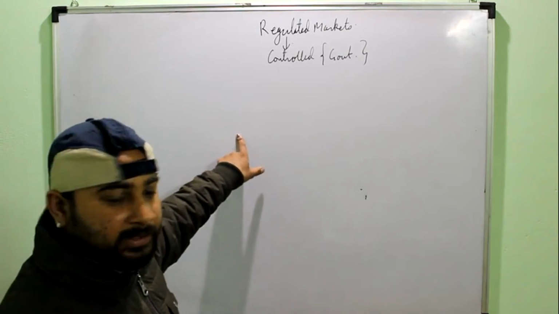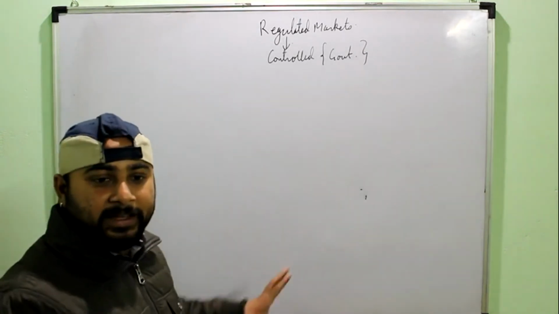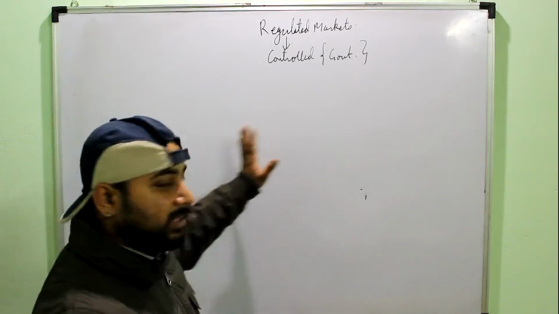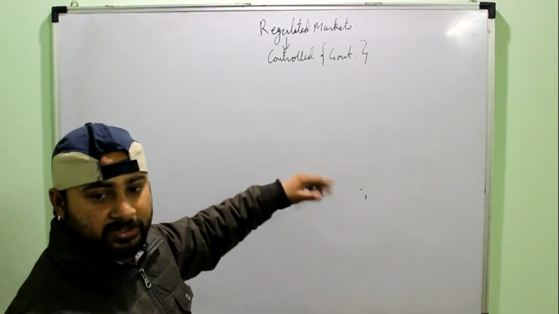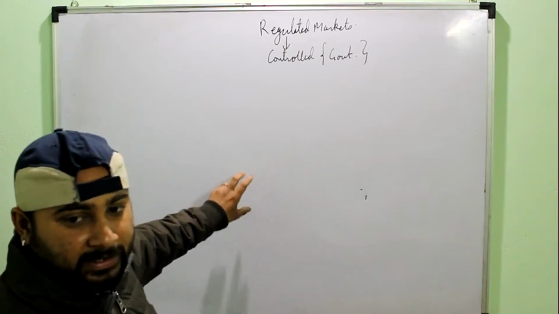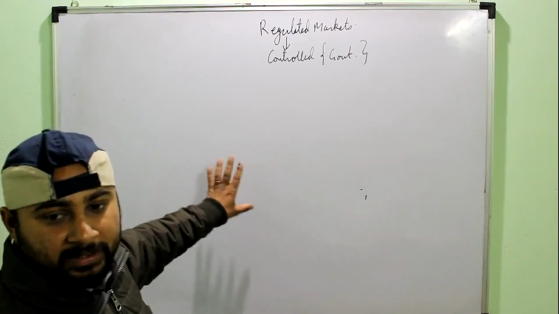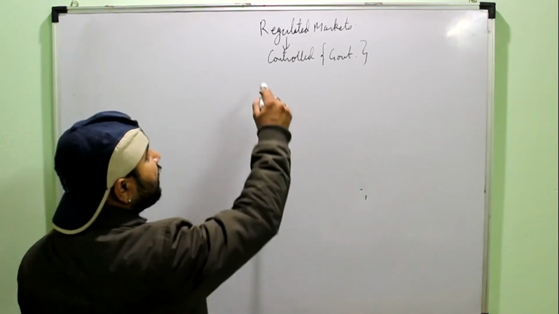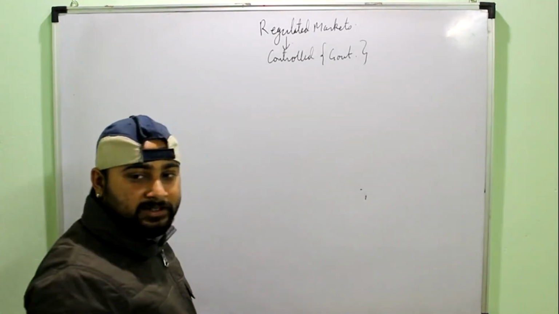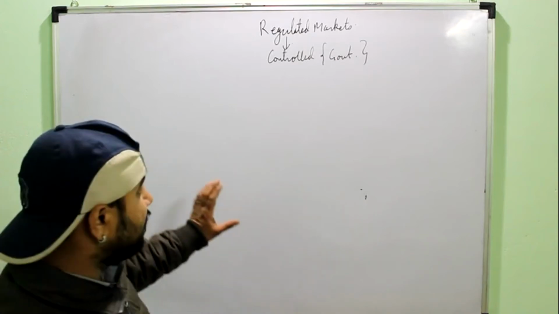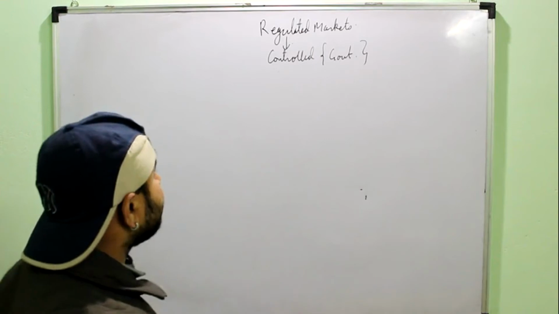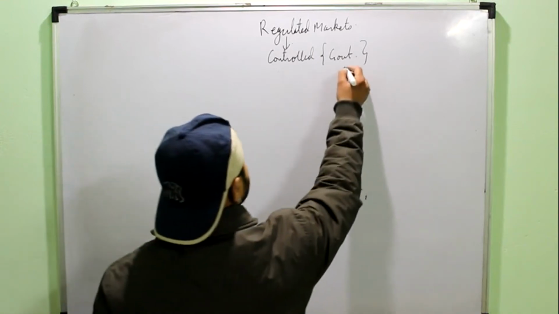But you also have to remember that in the free market there will never be excess demand or excess supply because of the operation of the chain of effects. Suppose there is an excess demand situation for some time, but after some time what will happen? Again the price will rise and excess demand will be eliminated through those chains of effects. Same for excess supply. But in the regulated market you may have excess demand or excess supply because the chain of effect is not allowed to operate due to the government's intervention. We'll come to know how government intervenes.